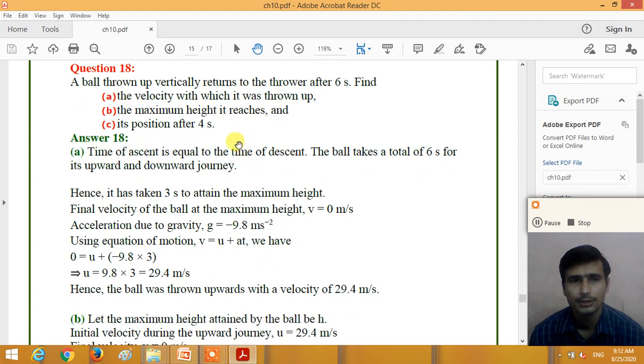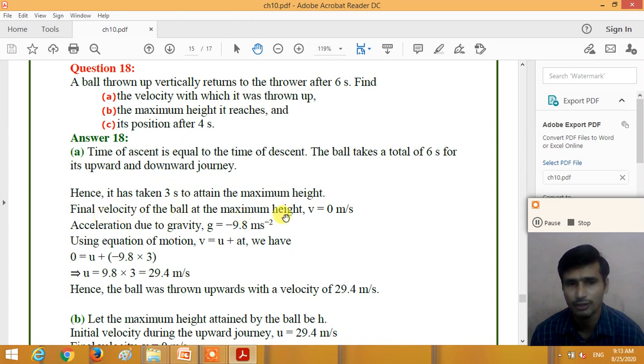So now here, the ball is thrown vertically upward and returns to the thrower in 6 seconds. During the upward direction, it will take 3 seconds, and for the downward motion, it will take 3 seconds. So time taken to reach the maximum height is equal to 3 seconds, and from the maximum height, it returns to the thrower in 3 seconds. So here the total time given to you is 6 seconds. 3 seconds for the upward motion, and 3 seconds for the downward motion. So it has taken 3 seconds to attain the maximum height.